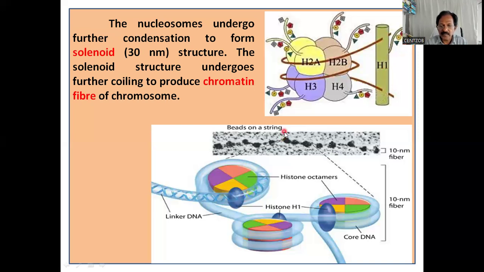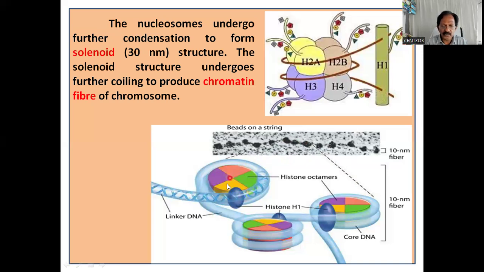You see, I told you, these are all a series of nucleosomes linked together by linker DNA. And this appears to be a beads on a string structure. Is it beads on a string structure like this, isn't it? So this much part of the beads on a string structure of the nucleosome is enlarged here. You see, this much region is enlarged here. Clear? Here, three adjacent nucleosomes are shown.